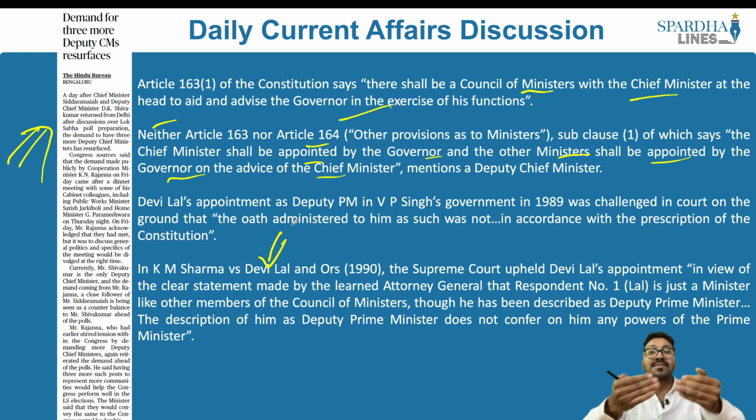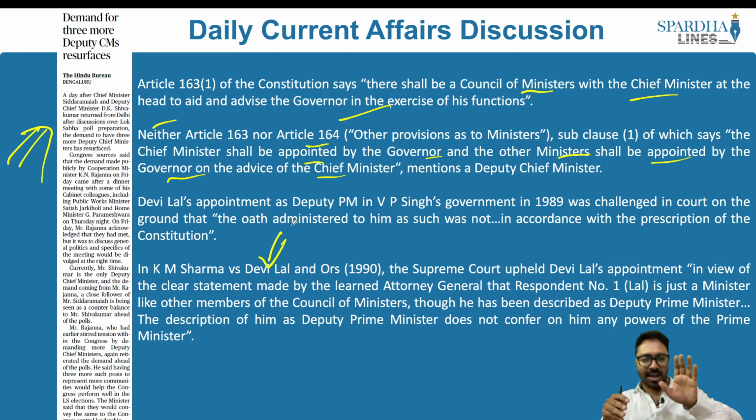And at the same time, there is a substantive part. What is the substantive part? The substantive part is that he happens to be a minister equivalent to the Council of Ministers. So if at all he is taking the oath as Upapradhana Mantri or Upa Mukhya Mantri, whatsoever that is, that word is just descriptive in nature, but the real meaning, the substantive part, is about him becoming what is called a minister.